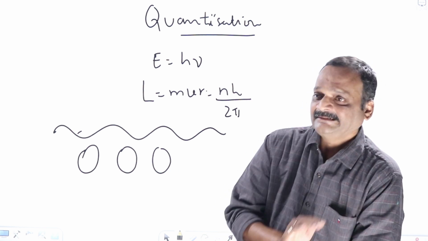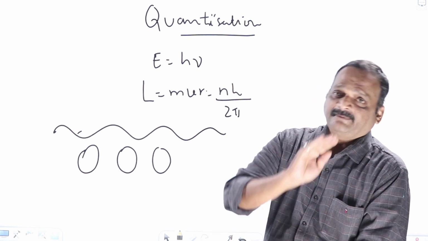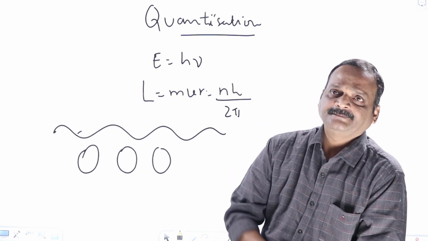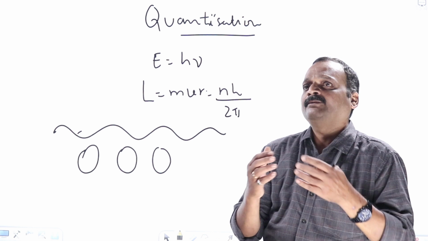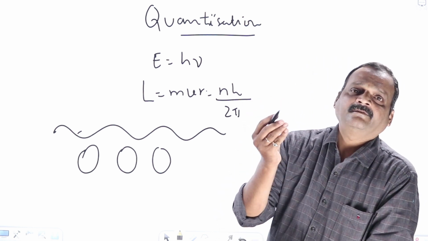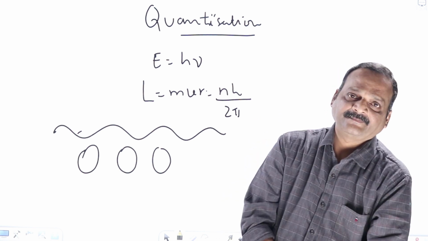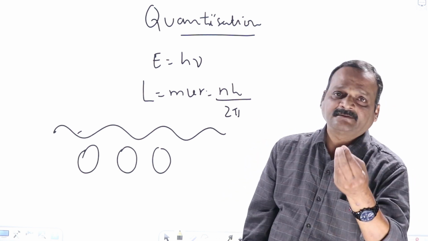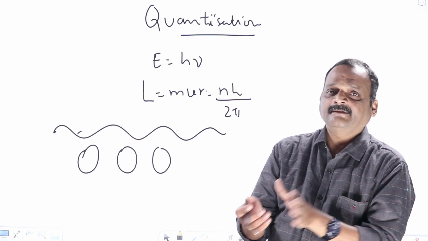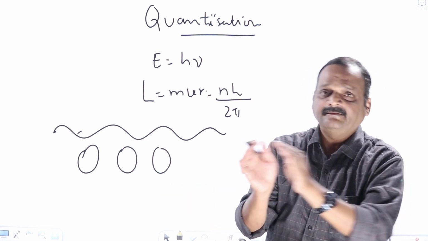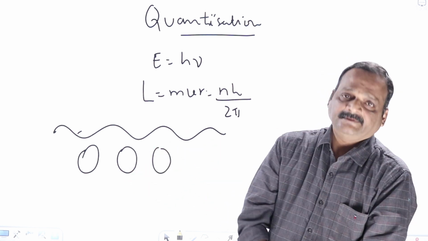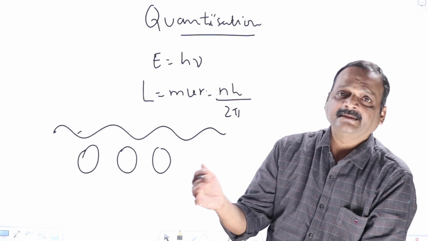But let us see that aspect from a different point of view. I'll give you a rough example. Suppose you go to a hotel. You order one plate of idli or one plate of chapati. Suppose the idli costs 20 rupees per plate. That fellow will give you two idlis in a plate, or two chapatis, for 20 rupees. So you pay him 20 rupees and take one plate of idli.